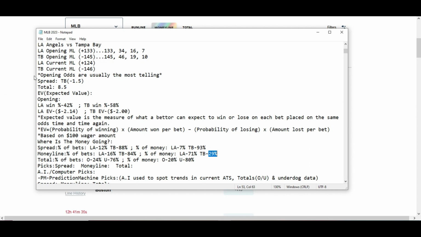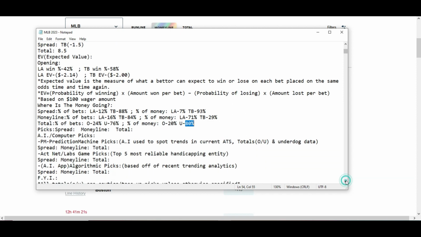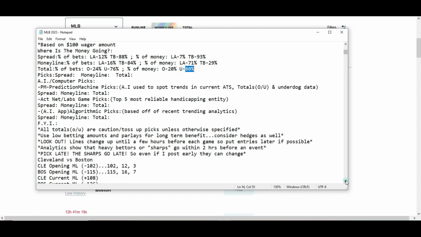Total percentage of bets, over 24%, under 76%. Total is at 8.5. Percentage of money, over 20%, under 80%. And the total is based off 8.5. Let's go to the next one.